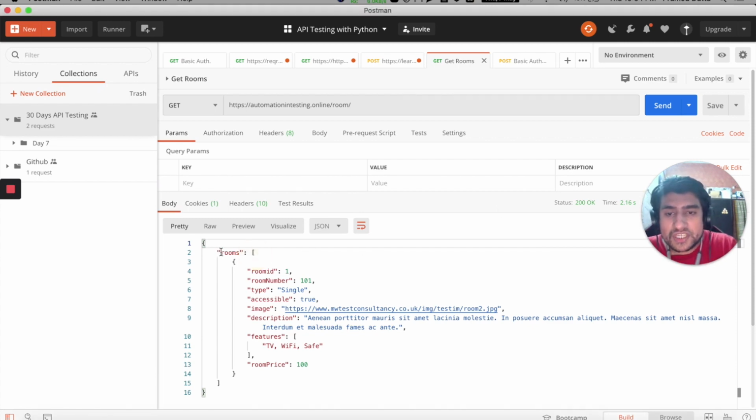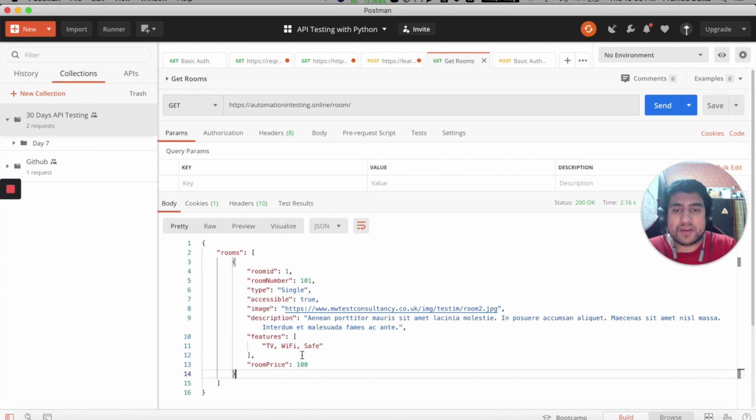Okay, so these are the rooms available, and this is a JSON. This JSON has an array, basically square brackets are an array, and this array contains a single object which contains the information about the room. So room ID is 1, room number is 101, type is single, accessible true, an empty description, features is again an array containing TV, Wi-Fi and so on. These are the features and the room price.